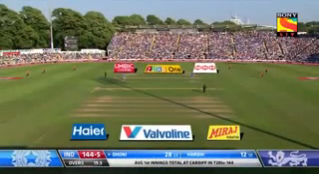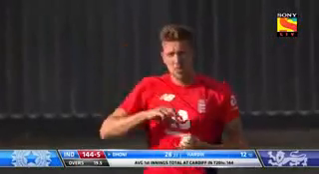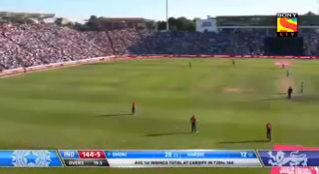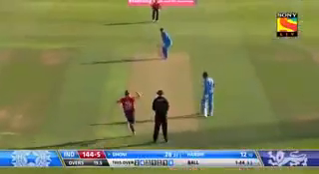18 runs in this over so far. It's still the same field. Nothing has changed. It's pressure on Jake Ball. Last ball. It's caught hold of this. That's going for four. It's four to finish, and it was a great over for India.